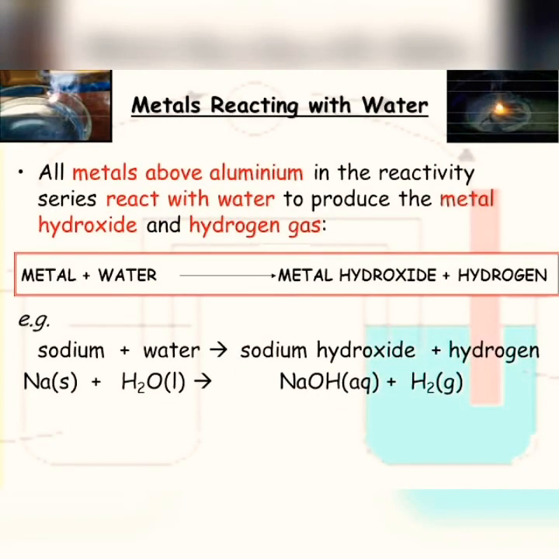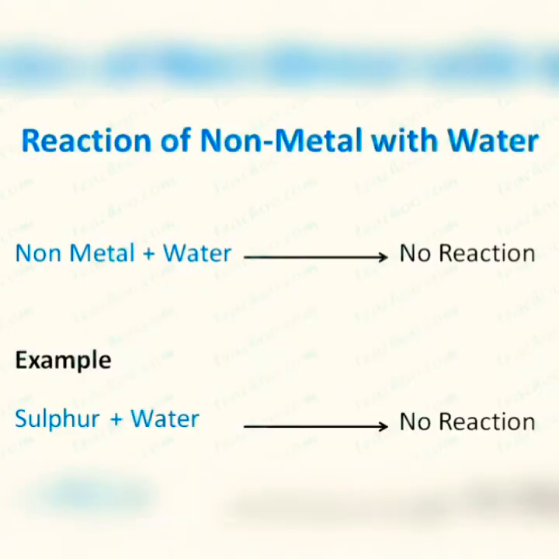Students, how can we conclude the reaction? We can say that generally all metals react with water to produce corresponding metal hydroxide and hydrogen gas. When a non-metal reacts with water, generally there is no reaction.